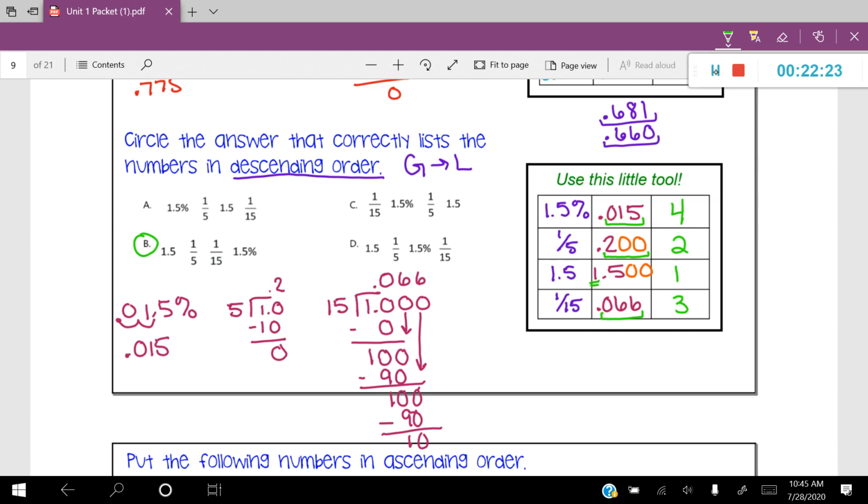Now, another thing that you might want to do just to be sure that you're correct is rewrite them out in their original form. So I'm going to write out number 1, which would be 1.5. Number 2 would be 1/5. Number 3 would be 1/15. And then number 4 would be 1.5. So you're looking for the answer choice that matches that up, which is obviously B. You can see here a very involved problem, but using this little tool might be helpful to you.